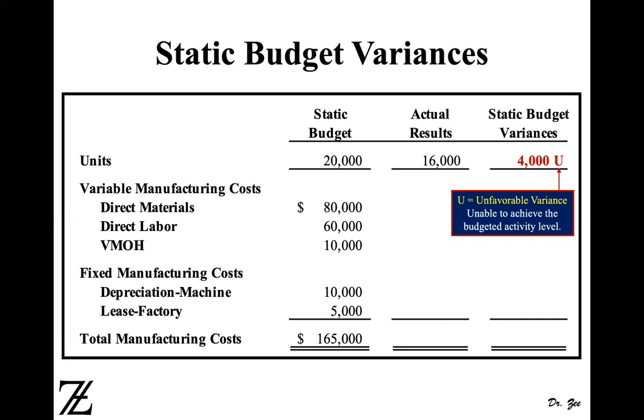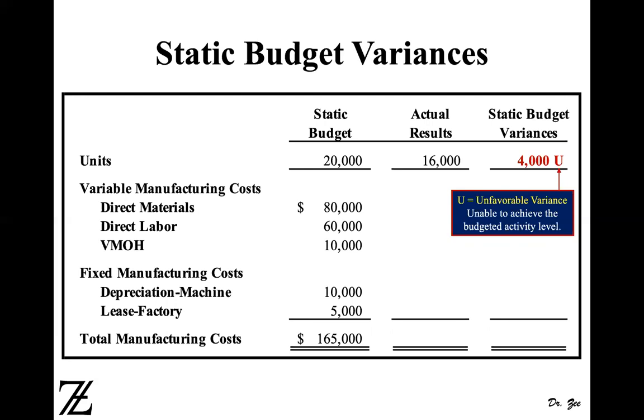So here is an example of a static budget, in the left column right there. The static budget says we are going to produce 20,000 units. So the budgeted amount was 20,000. Remember, a static budget is made for one level of activity, 20,000. At the 20,000 activity level, the material cost is going to be $80,000. Labor cost is going to be $60,000, and variable MOH is going to be $10,000. Depreciation on the machine, which is a fixed cost, will be $10,000, and the factory lease is going to be $5,000.